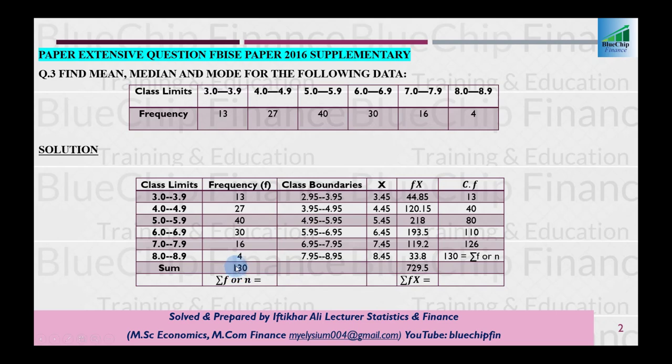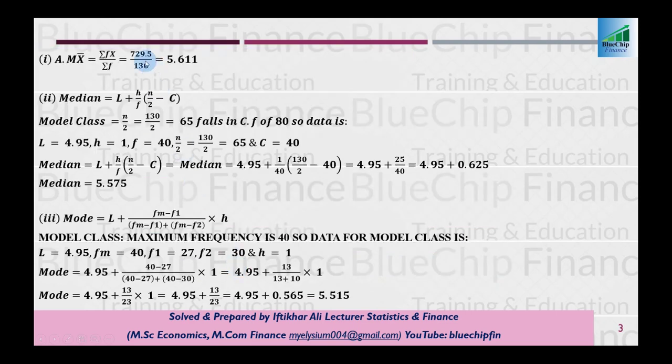So just simply put these values into the formula for arithmetic mean, and your arithmetic mean is 5.611. The next average we are going to calculate is the median.